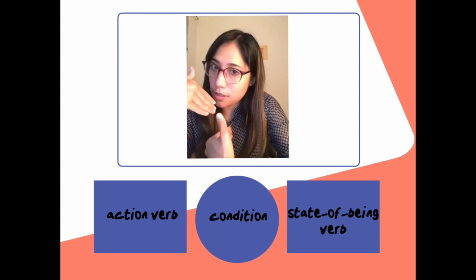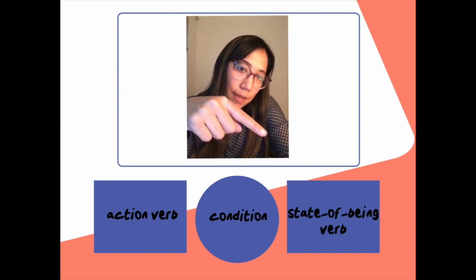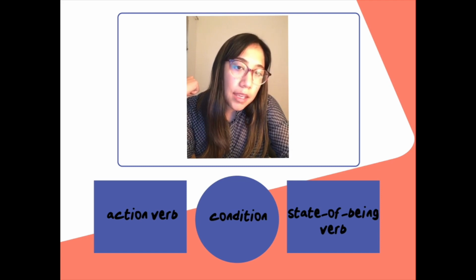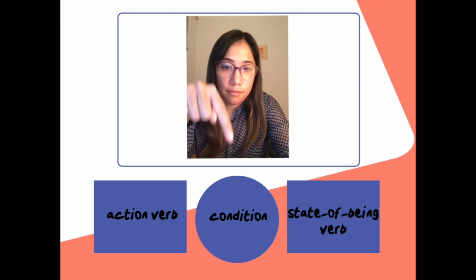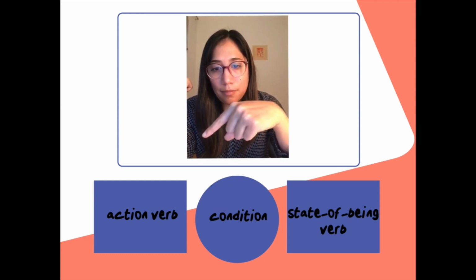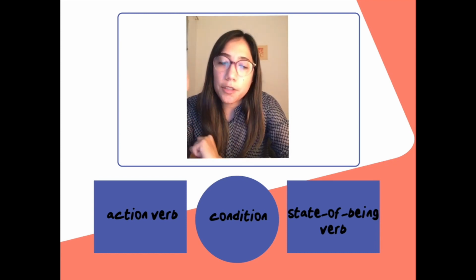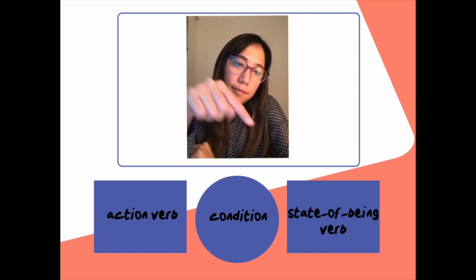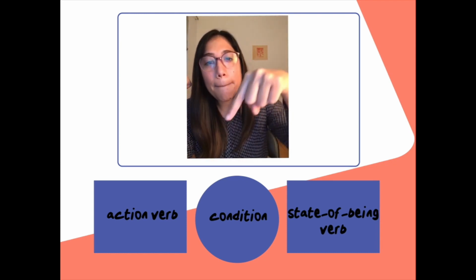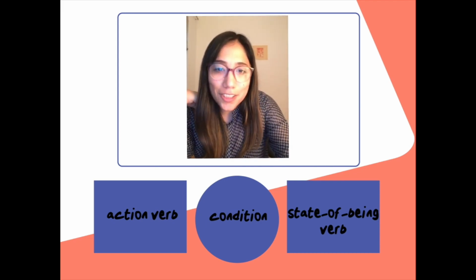Okay, I point, you say the words. State of being verb. Condition, action verb. One more time. Okay, very good. Let's continue.